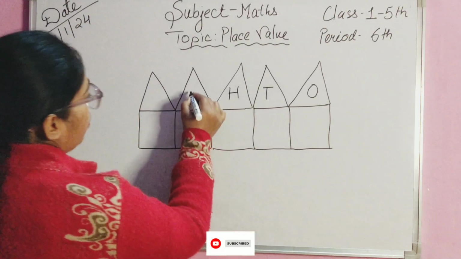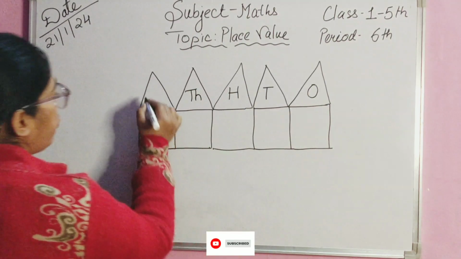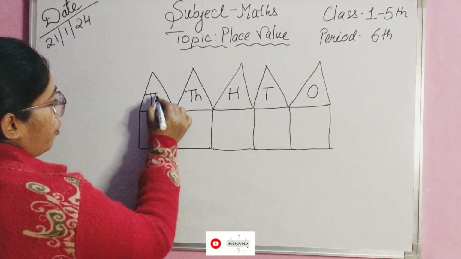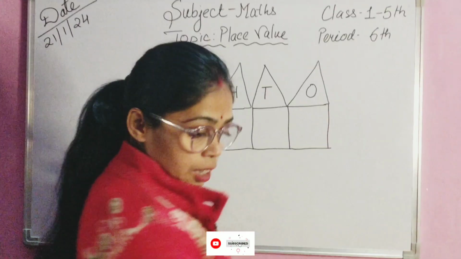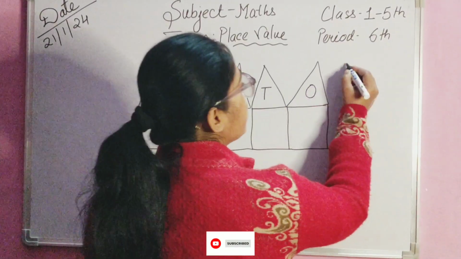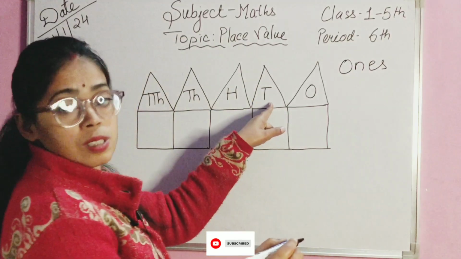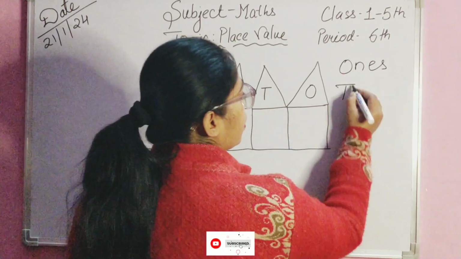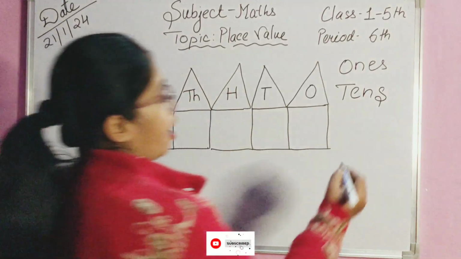The fourth house is of 1000, and the fifth house is of 10,000.